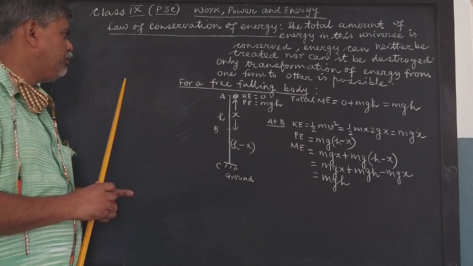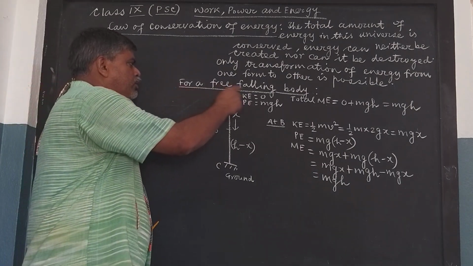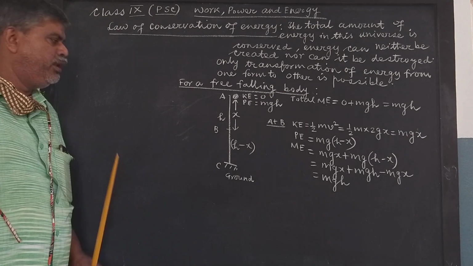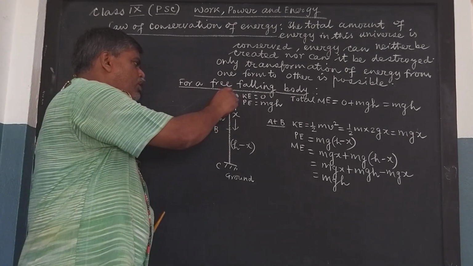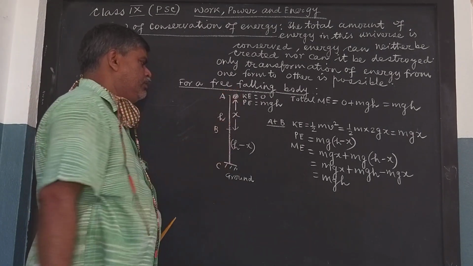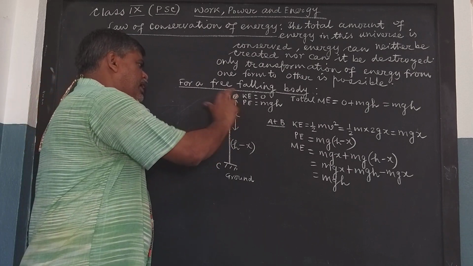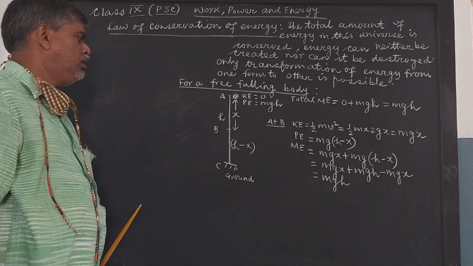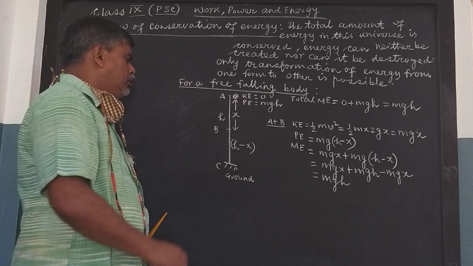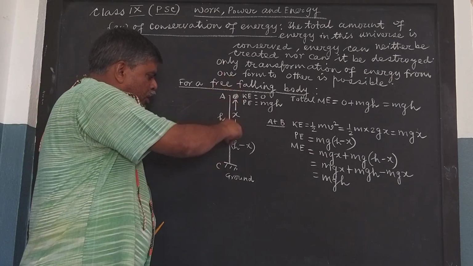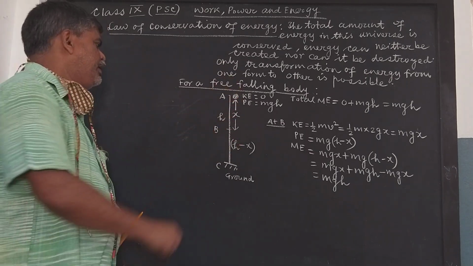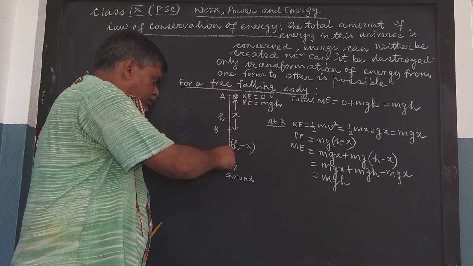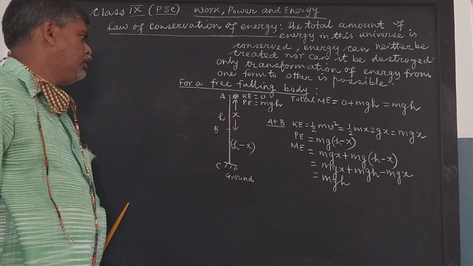First of all, we are going to discuss it for a freely falling body. Suppose a body of mass m is at a height of h from the ground. Then it is allowed to fall freely, and it will fall following this path AC.